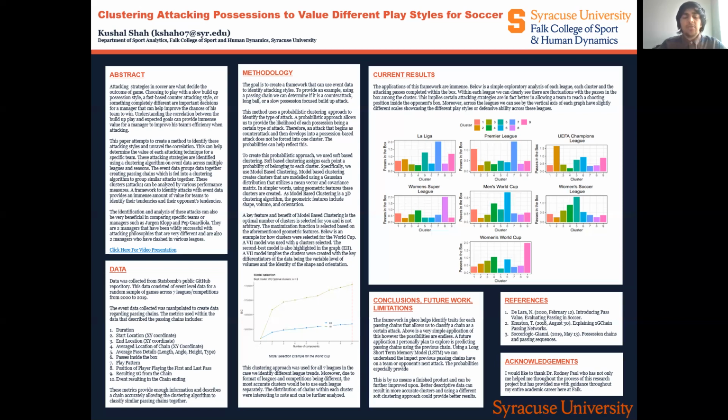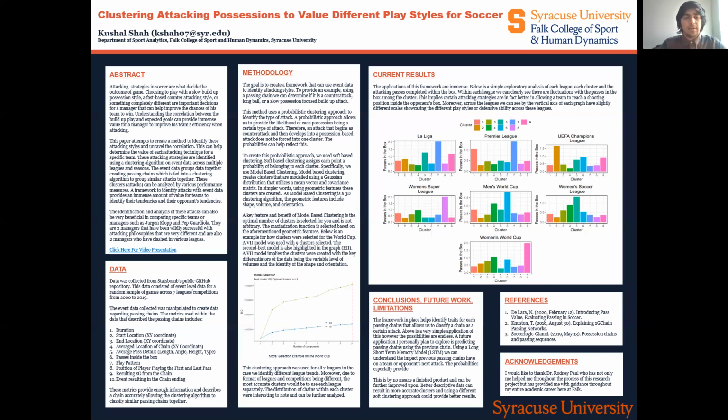To create this framework, I used something called model-based clustering. To break that down, I wanted to identify a probabilistic approach to identify these passing chains. The way I did that was I used soft clustering, which essentially assigns each row, in this case each possession, a probability of being within each cluster. A cluster represents a type of attack or a play style. So a cluster could represent a counterattack, a long ball, or a possession-based style.